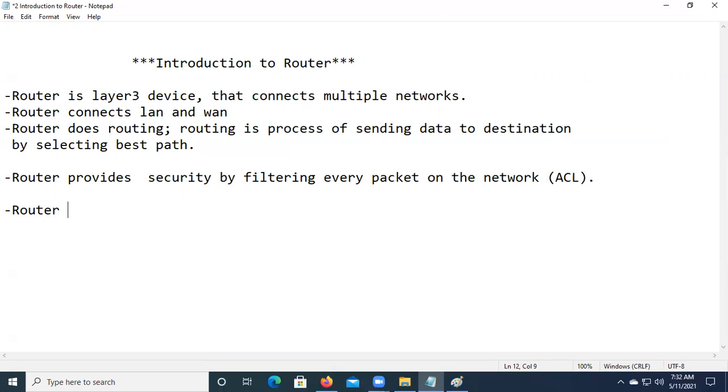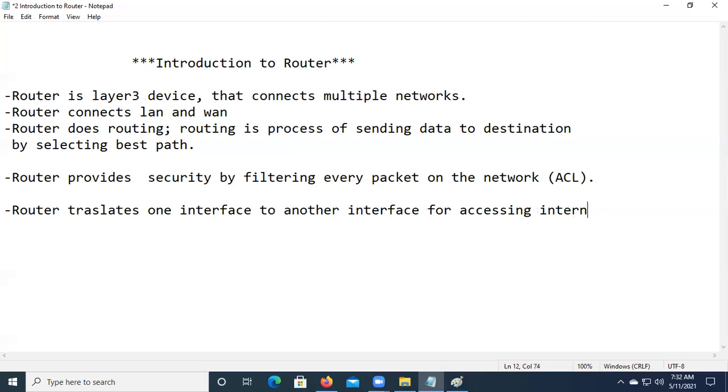So it's going to work as the main thing in a firewall, and also the router even provides security. The router translates one interface to another interface. What a router provides is security and translation. The router translates one interface to another interface for accessing internet. So this is called NAT.